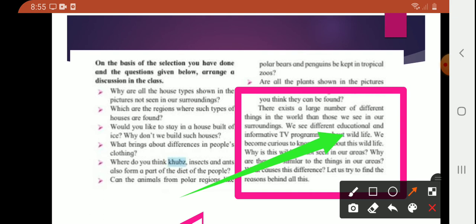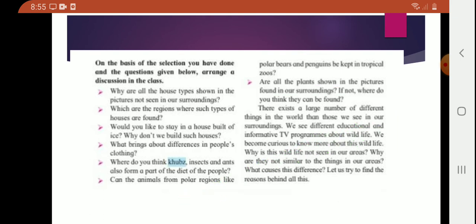We see different educational and informative TV programs about wildlife. We become curious to know more about this wildlife. Are they not similar to the things in our areas? What causes these differences? Let us try to find the reasons behind all this.